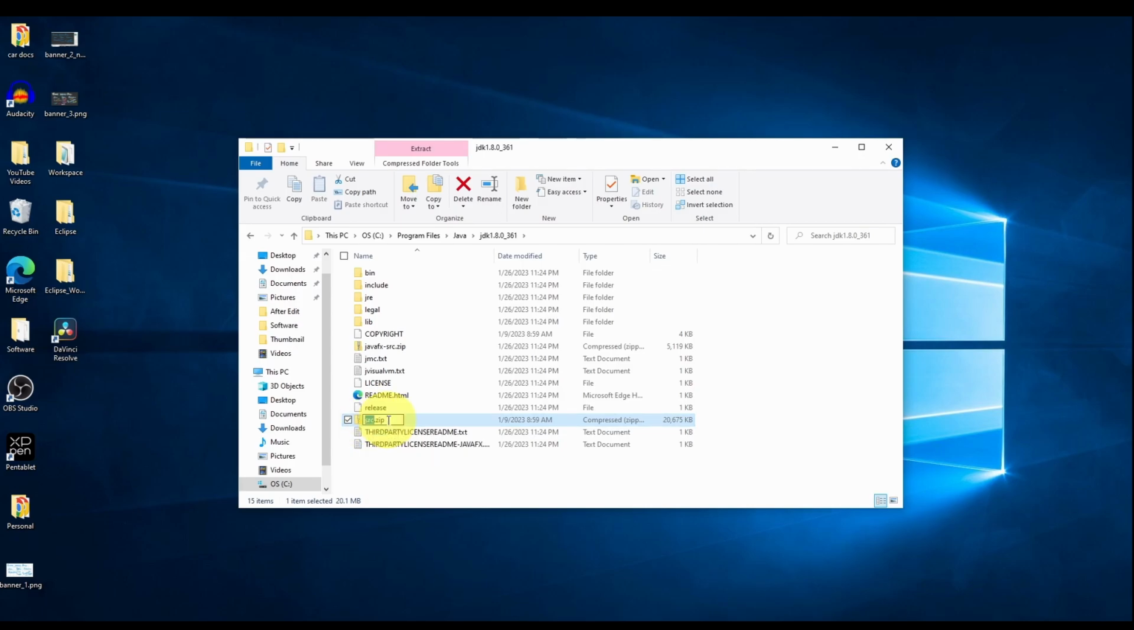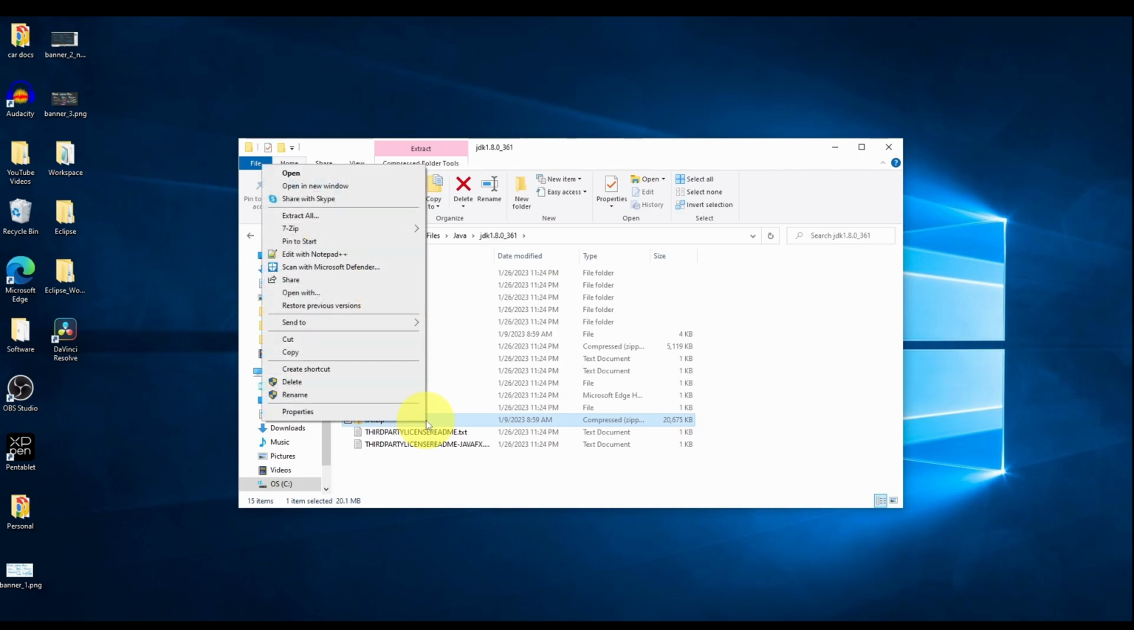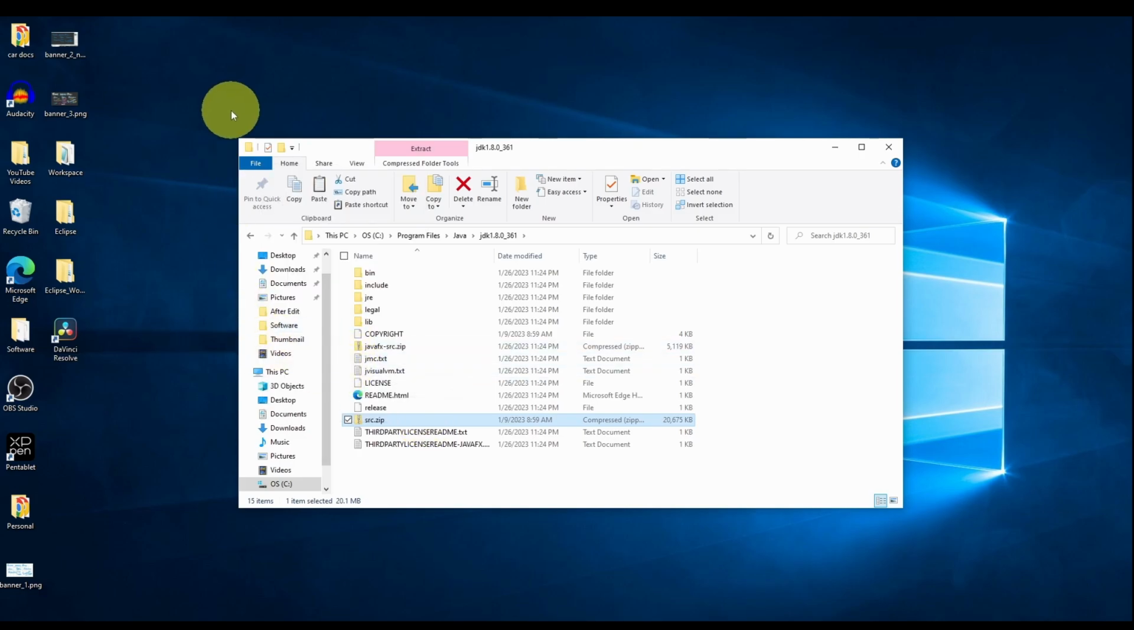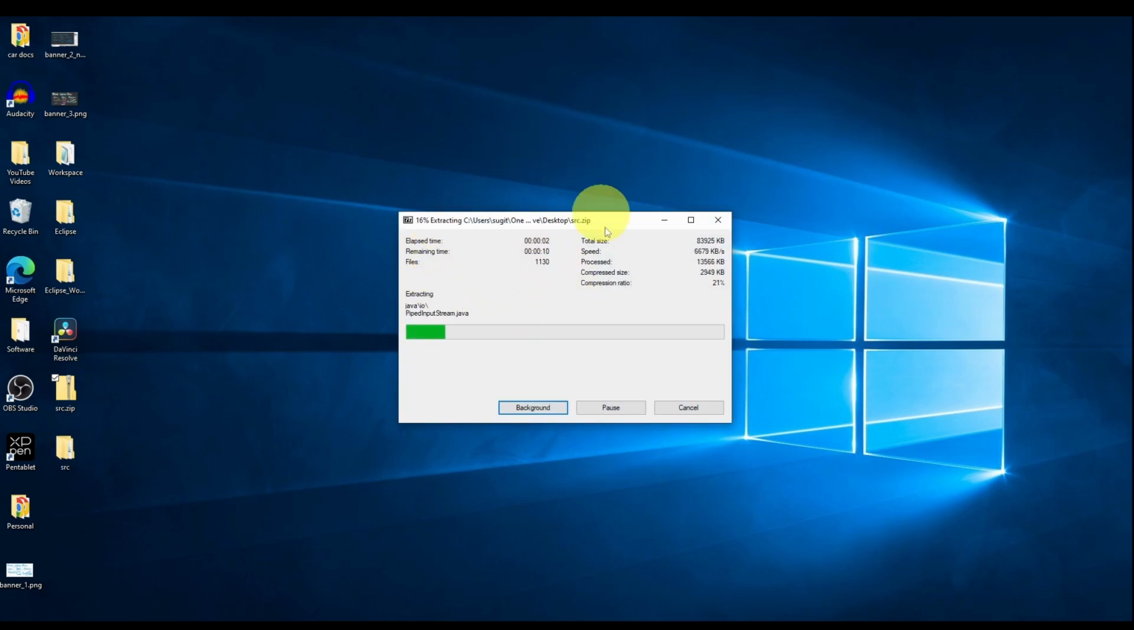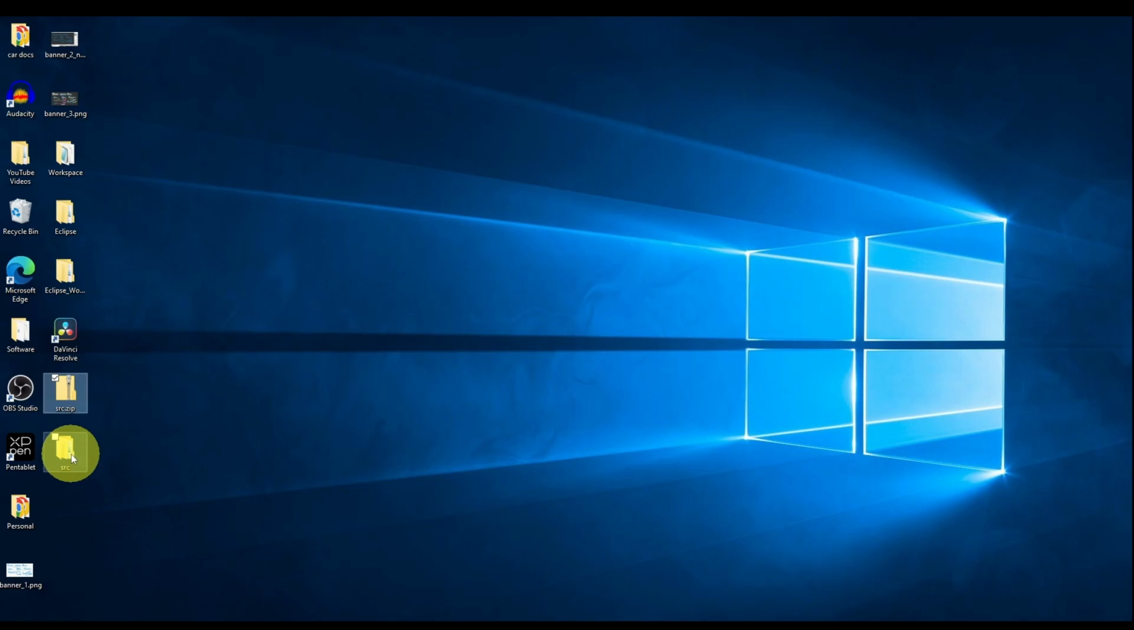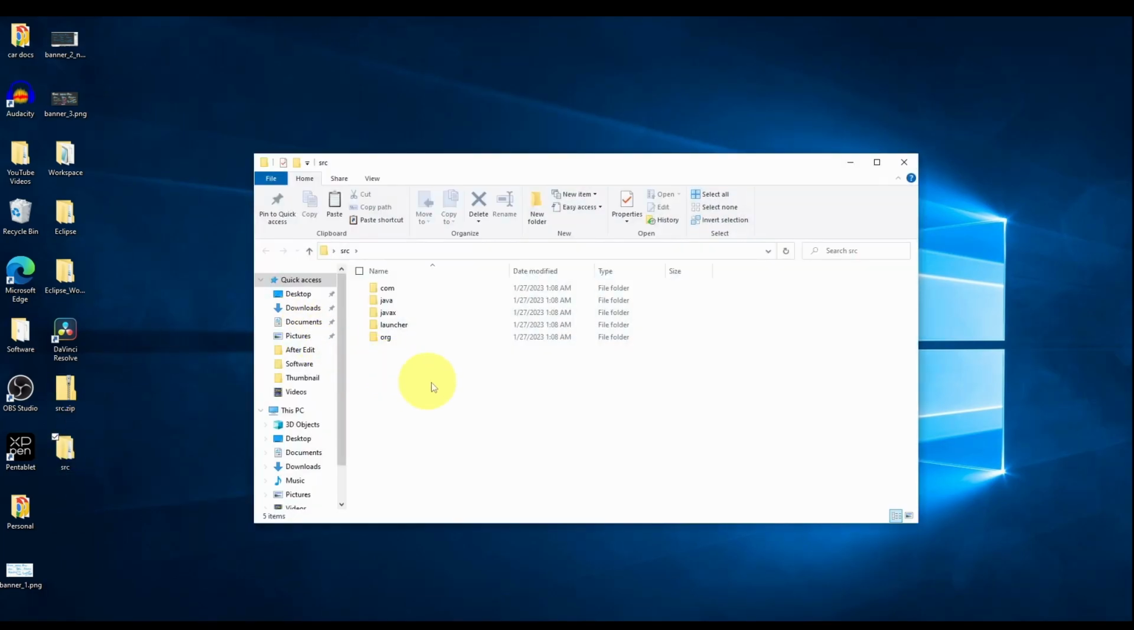Then you can see a file called src.zip. Just copy this file wherever you want, paste it, then extract it. It will extract the file. One thing: you can see this src.zip only in versions before Java 11. Now you have the src folder. Just go into that src.